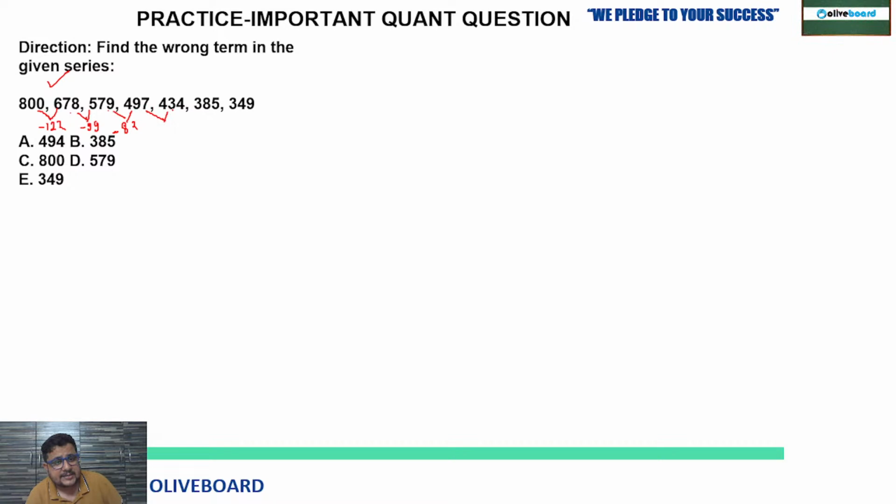Then 497 to 434, minus 63. Then 434 to 385, minus 49. Then 385 to 349, minus 36.